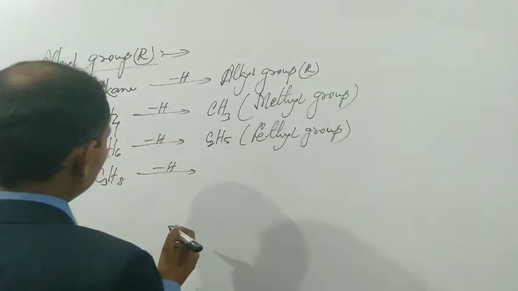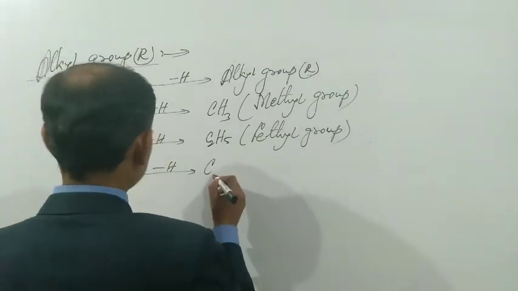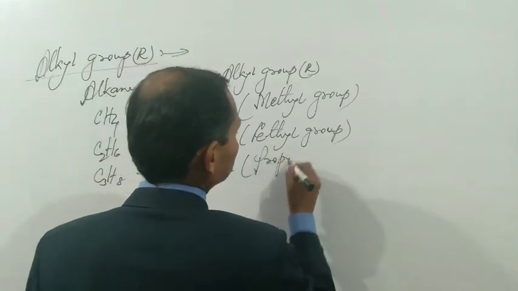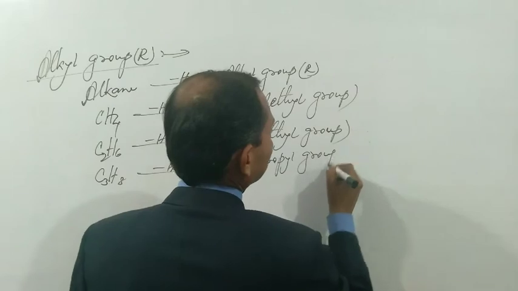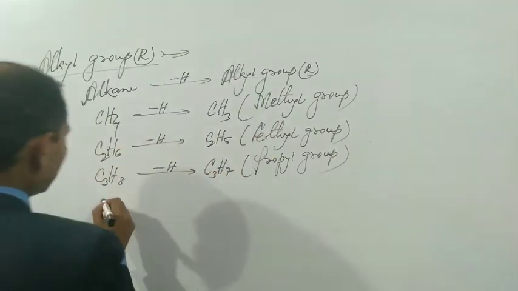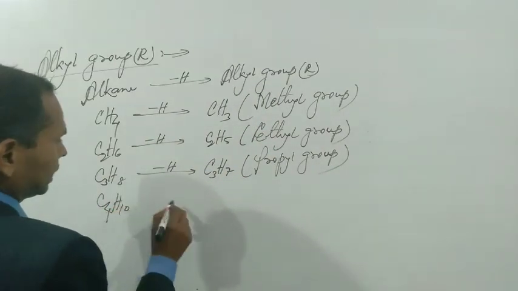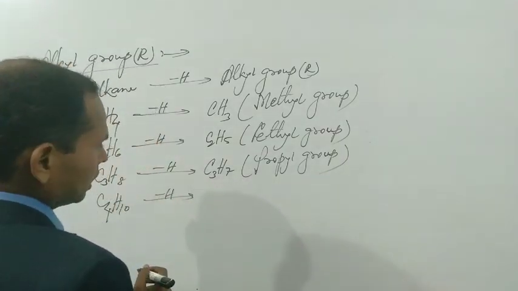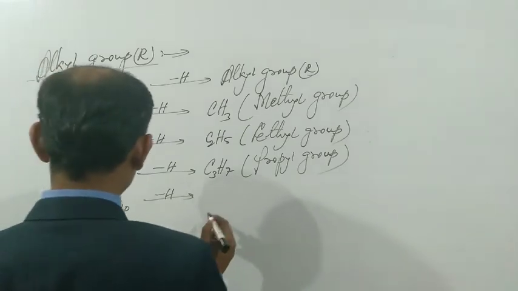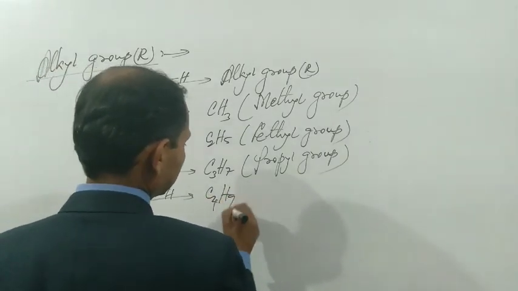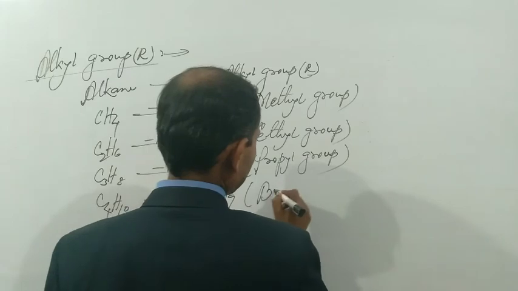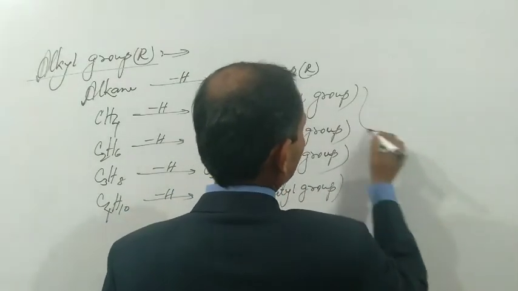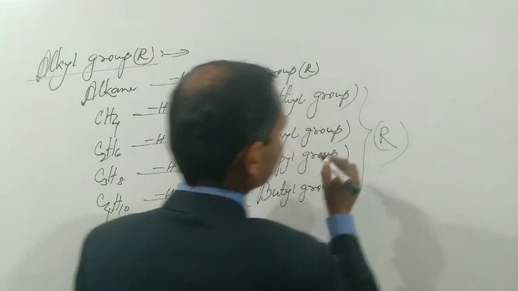In case we remove one hydrogen atom, we get C3H7, that is propyl group. In case of C4H10, that is called butane, we can remove one hydrogen atom to get C4H9, that is butyl group. These all are the alkyl groups and denoted by R.